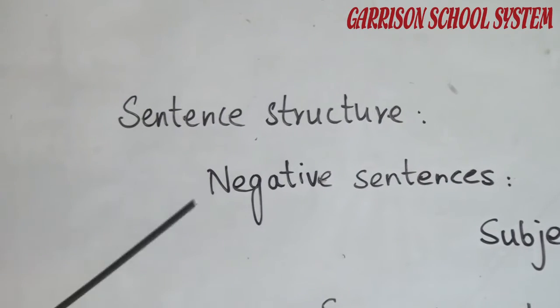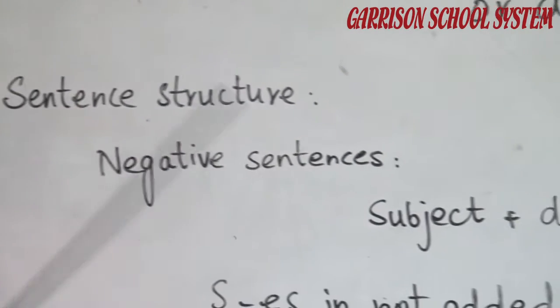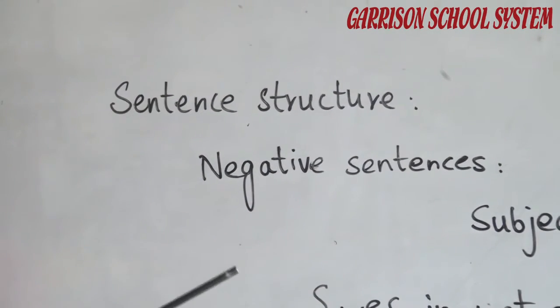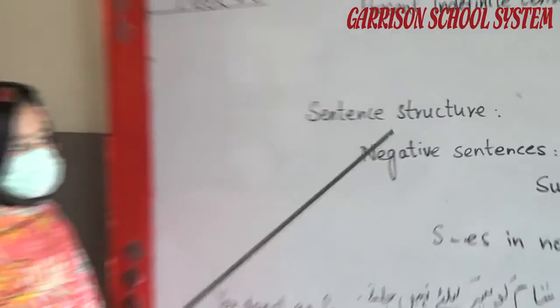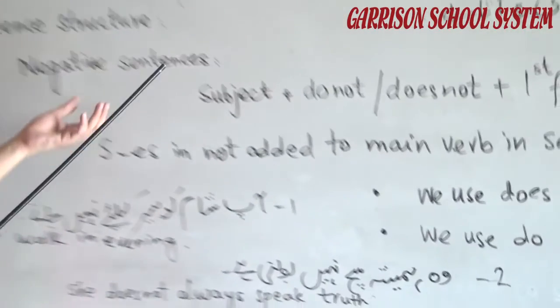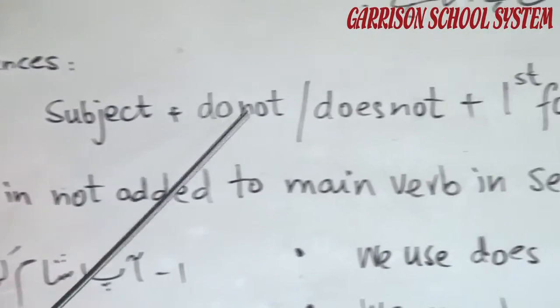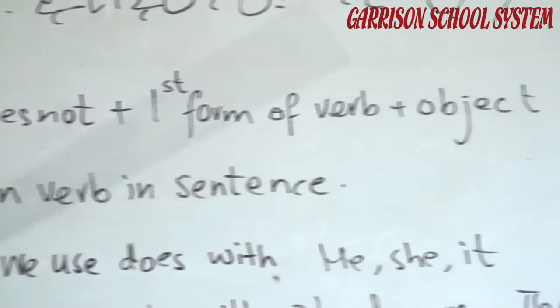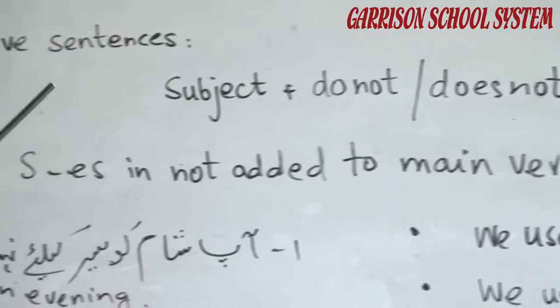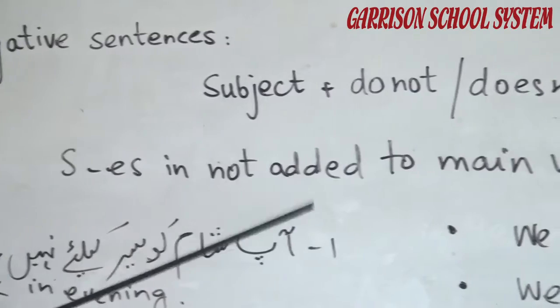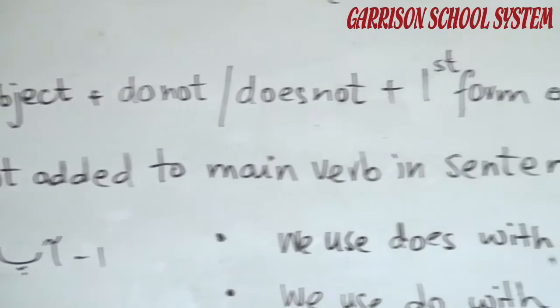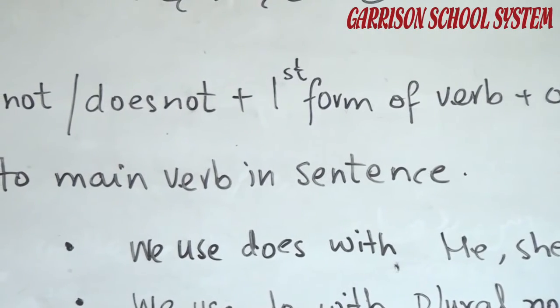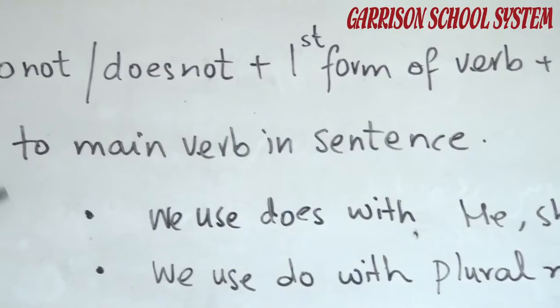Now we are going to discuss negative sentences. In negative sentences we use does not and do not. Look at the sentence structure of negative sentences: subject plus do not or does not plus first form of verb plus object. S or es is not added to the main verb in this sentence. Note down please that s and es is not added to the main verb in the sentence.